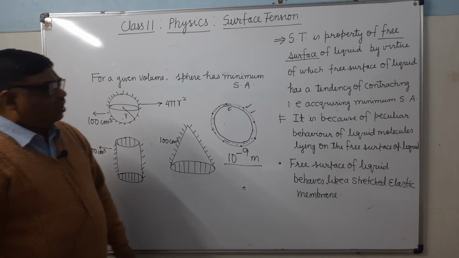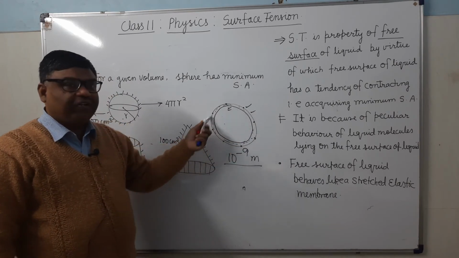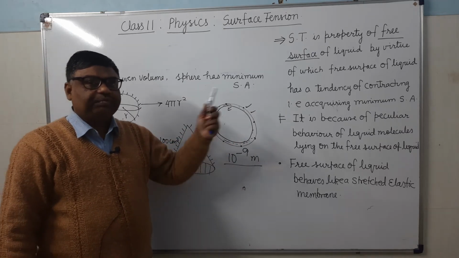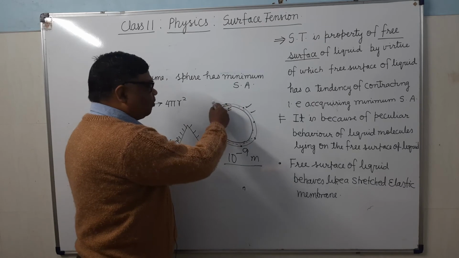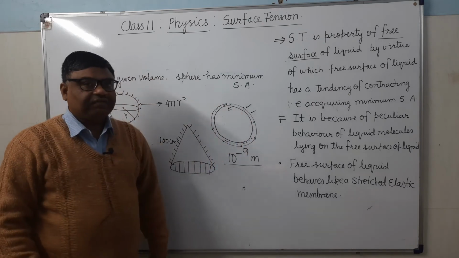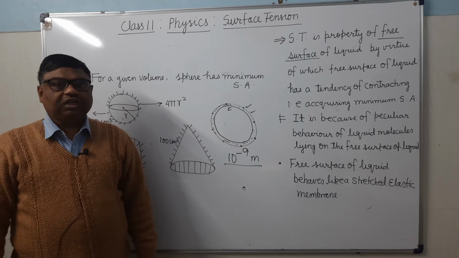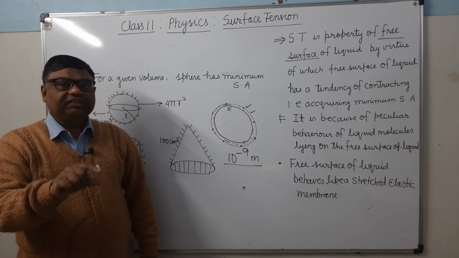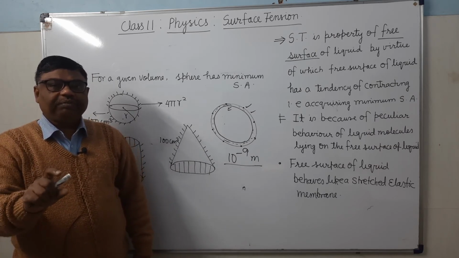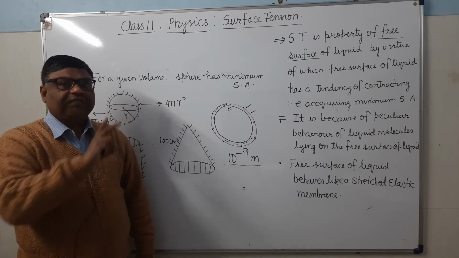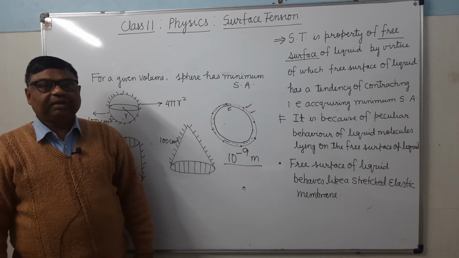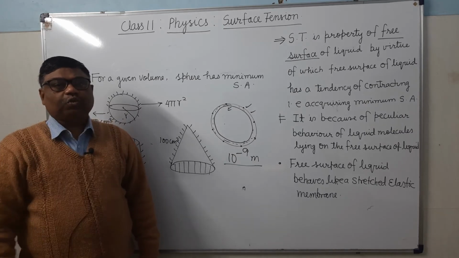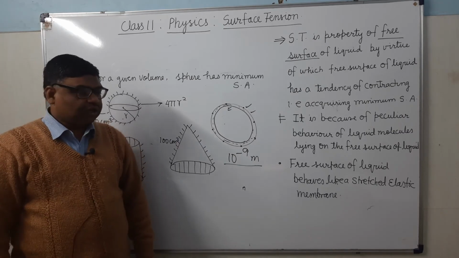So see here, what will happen? Soap surface will acquire to have the minimum surface. It will take the spherical shape, so that there are the minimum number of molecules on the surface. When there will be minimum number of molecules, their potential energy will be minimum. Potential energy will be minimum, therefore this surface will remain stable. ये stable रहेगा. और जब तक हम prick ना करें, what will happen? It will not be destroyed.